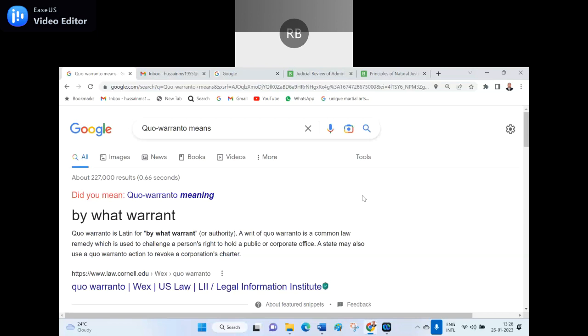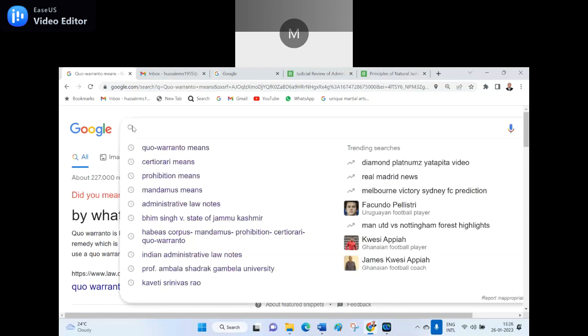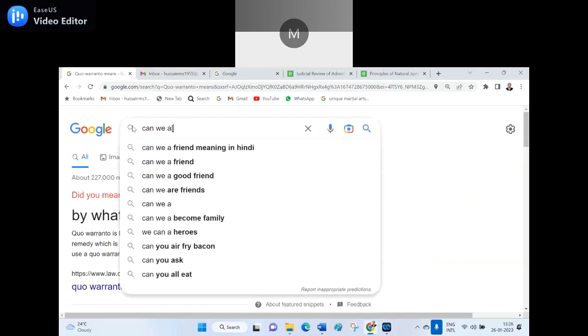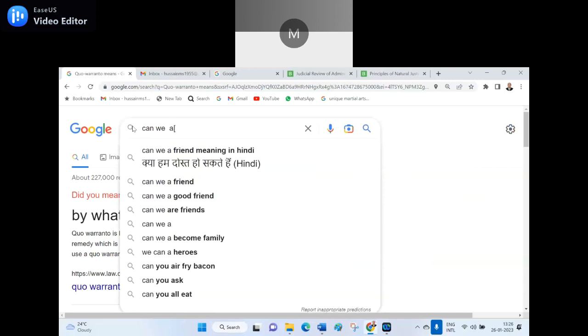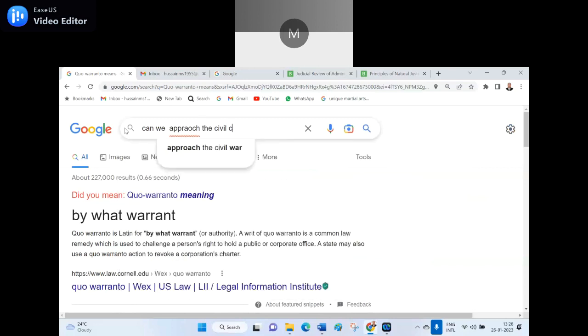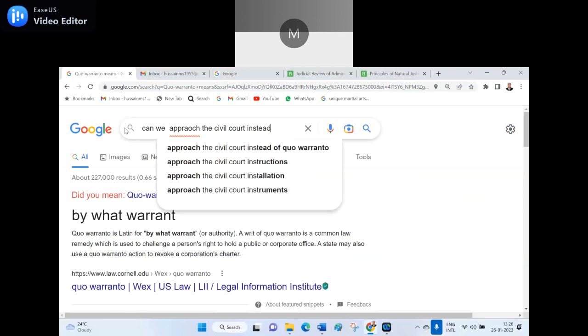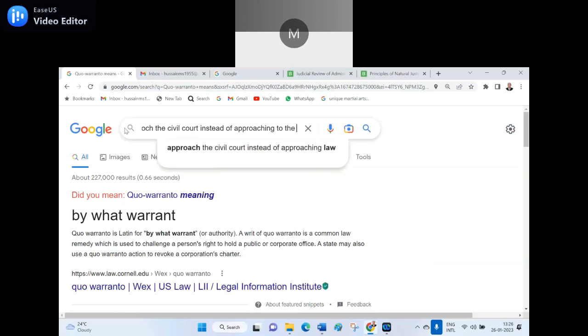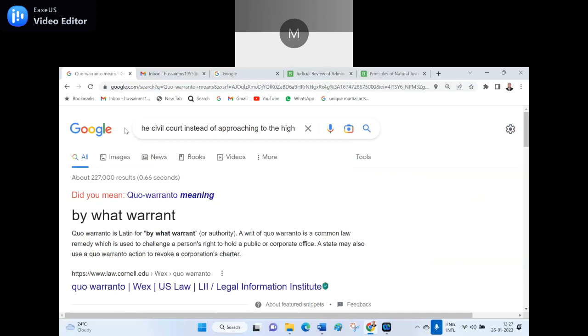So these are the five writs we can approach directly to the High Court or to the Supreme Court. But there may be some provision also in the Civil and Criminal Procedure Acts through which we can approach. Let me see, can we approach a civil court instead of approaching the High Court or Supreme Court?